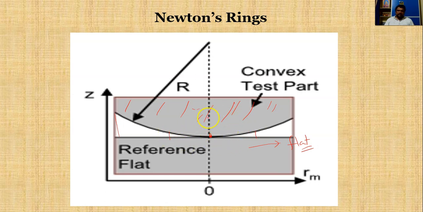The air thickness will be almost equal. So if you observe one particular air thickness, you can observe a circle along that particular circle.